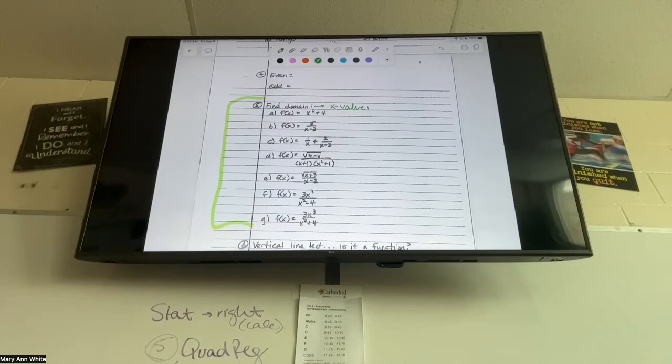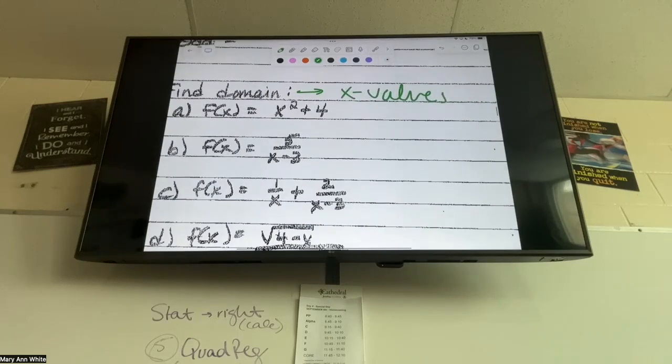I'm gonna say that there's 2 rules that we're gonna have to worry about, and we're gonna talk about them when we get to them. If I look at 5a, is there any problem with any X to plug into X squared plus 4? Can we do a positive number squared? Can we do a negative number squared? Can we do zeros? Can we do decimals? All of those are fine. So we're gonna say all reals, negative infinity to positive infinity. That's just an example of a normal one. So it's okay to have all real numbers work. If you remember our BFFs, most of them.